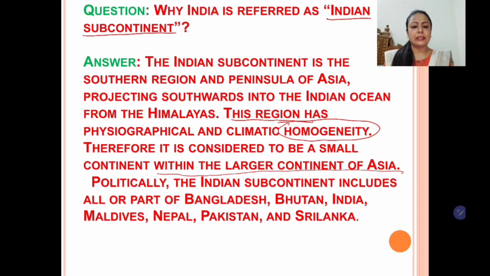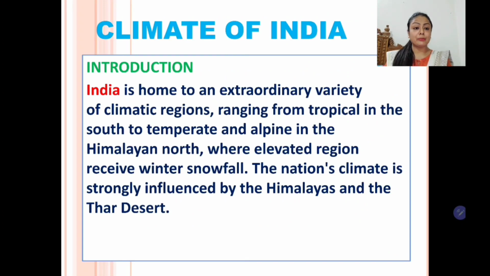India and the surrounding neighboring countries like Bangladesh, Bhutan, Maldives, Nepal, Pakistan and Sri Lanka, they have similarity, homogeneity in climatic condition as well as in physical features. So these neighboring countries, smaller countries around India, and India along with them, are together known as Indian subcontinent. So students, I hope you have understood this. Let's proceed. So here we come to the formal introduction of climate of India.